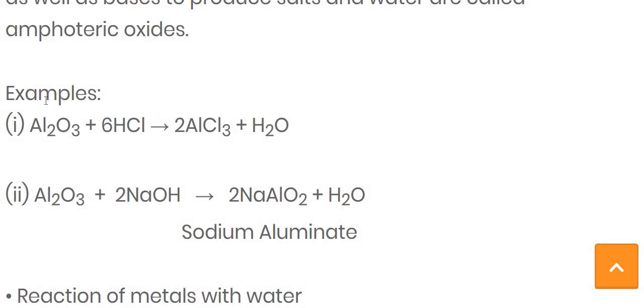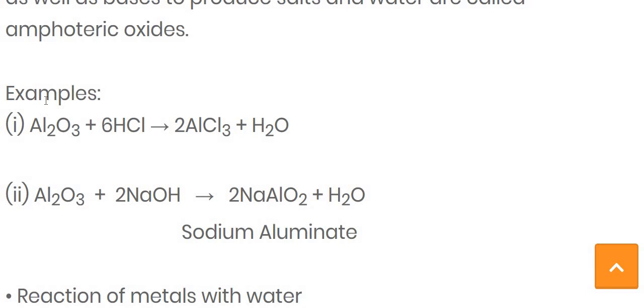When this amphoteric oxide, the aluminium oxide, reacts with the hydrochloric acid, it produces the aluminium chloride, AlCl3, and the water is released.